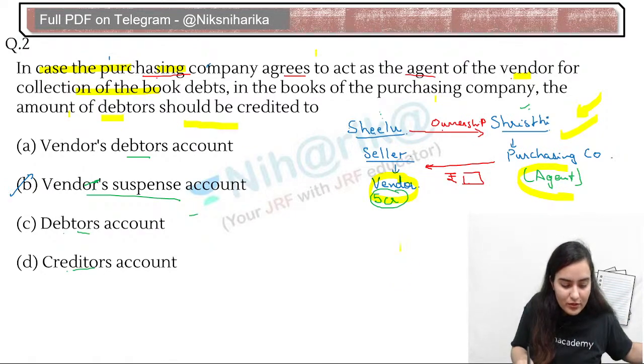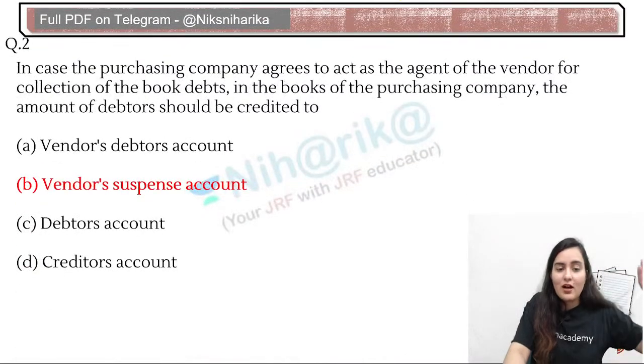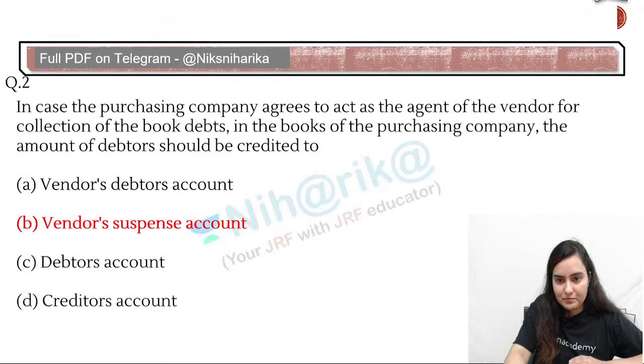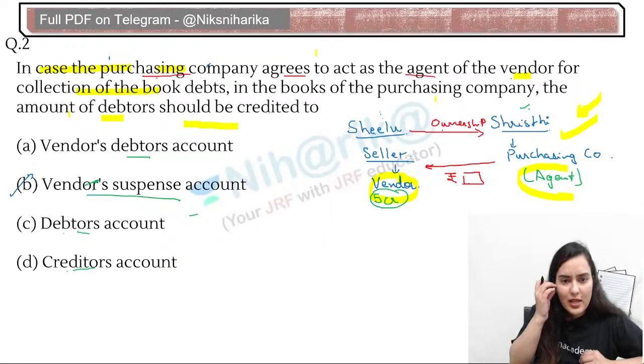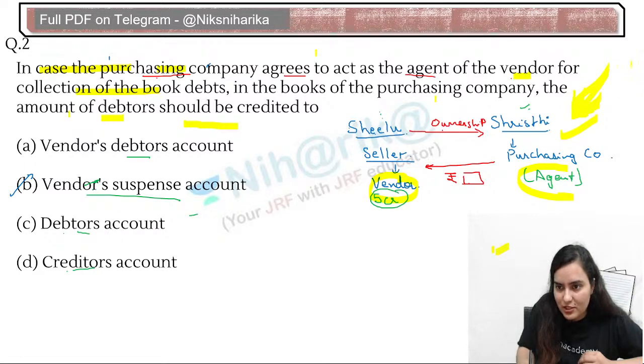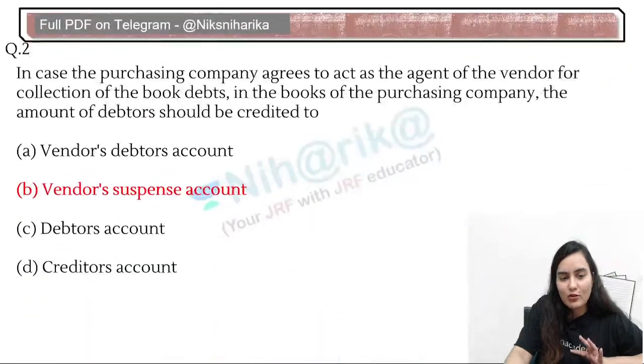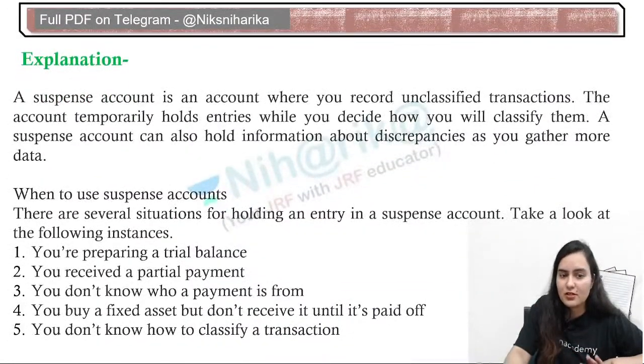We do not know the exact account where we have to put the amount. Shrishti will be collecting the book debts. Shrishti is not selling. So exact account we don't know, that's why suspense account is coming.